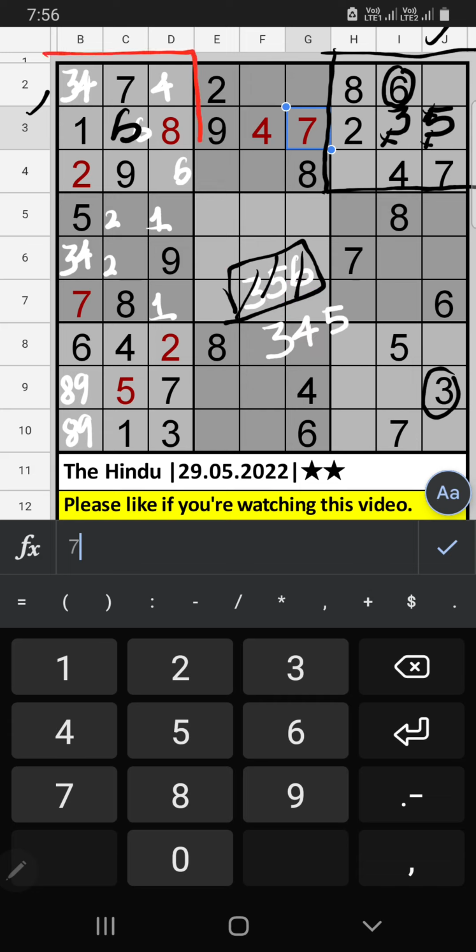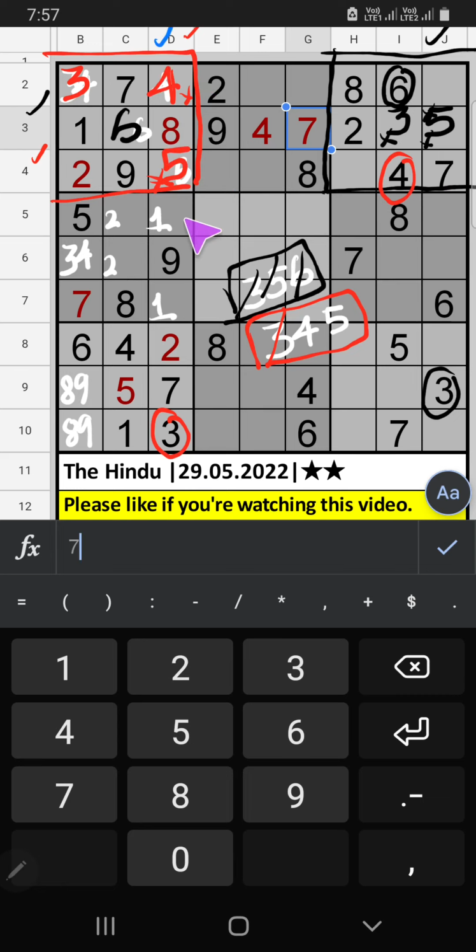First grid, 3 numbers are remaining, 3, 4, 5. Column D, we have 3. So 3 can't come in these cells. Then 3 is confirmed here. Then only 2 numbers are remaining, 4 and 5. It will come in one of the two cells. Fourth row, we already have 4. So 4 can't come in this cell. 4 is confirmed here. Then 5 is here.